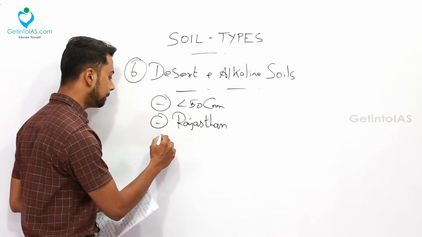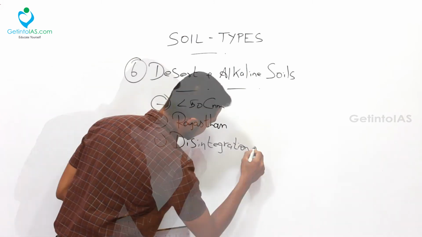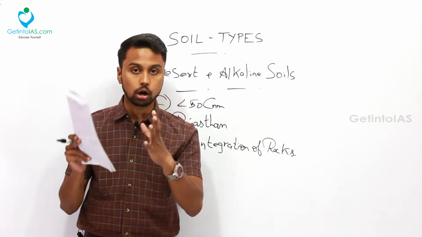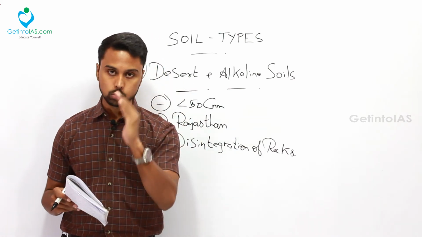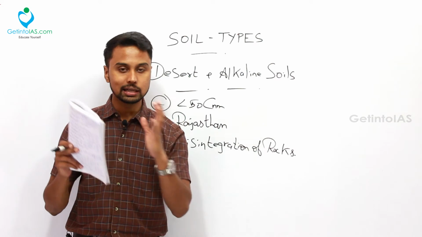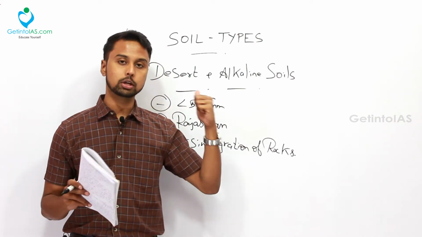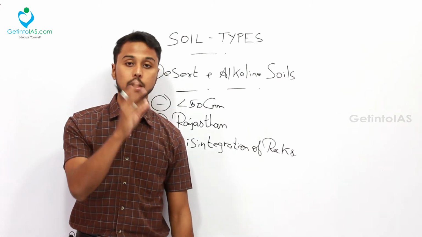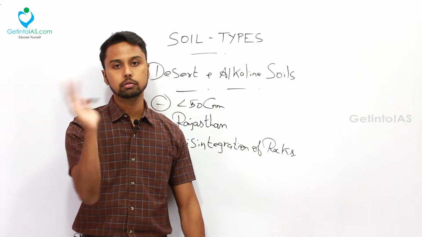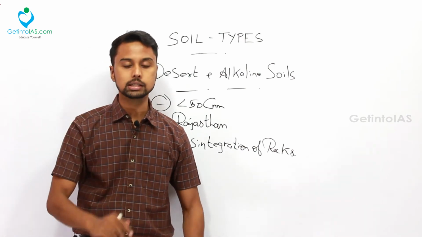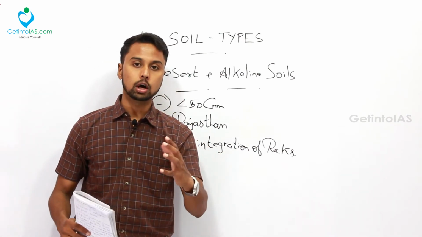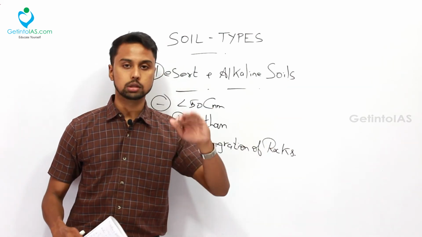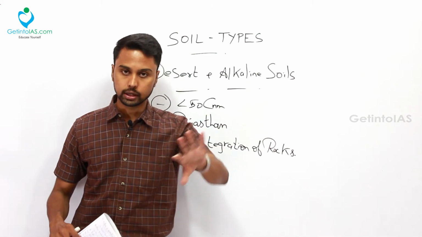So how is this soil formed? Mainly because of disintegration of rocks. In physical geography, we have dealt with how rocks are disintegrated. There are many ways in which a rock is disintegrated, like mechanical, chemical and all. But here, with respect to this type of soil, it is the mechanical disintegration of the rocks. Why mechanical disintegration? Because in desert, there will be huge velocity of wind. Because of that wind, all the rocks will disintegrate and are transported from place to place, and that is how these desert soils are formed. In the regions of Rajasthan and adjoining areas, you can find this soil.